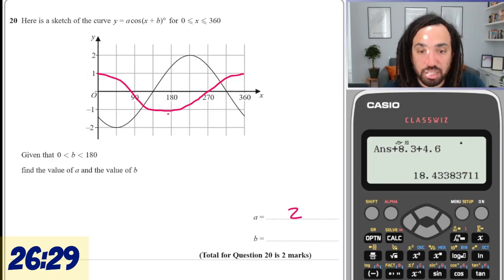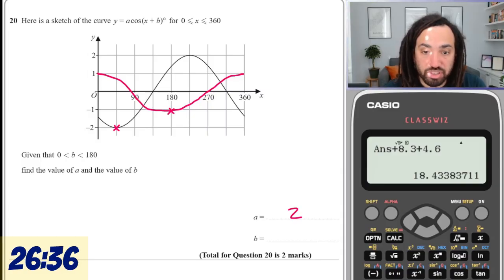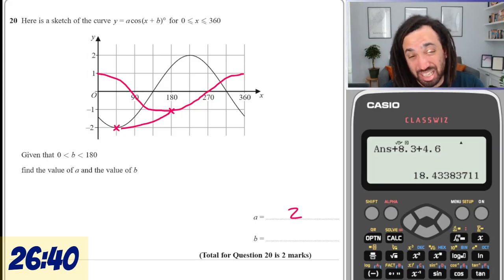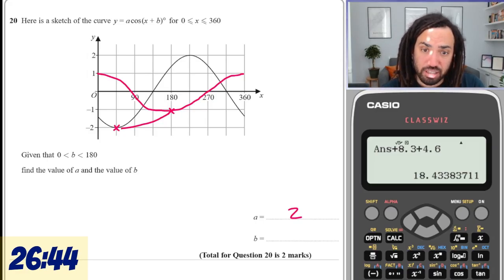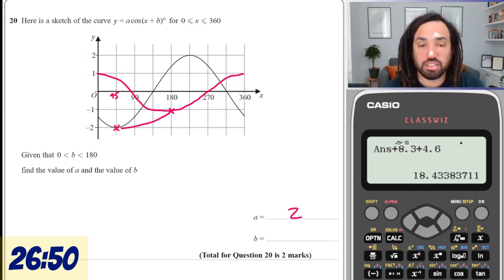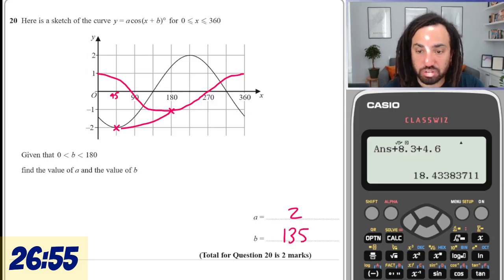Well, let's look at the minimum point. The cos graph needs to move. How far is that? That is 135. Yeah, because that's 45 there, so it's 135 to the left, which means you need to add on 135. So B is 135.